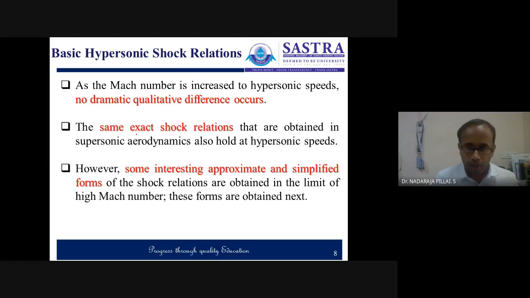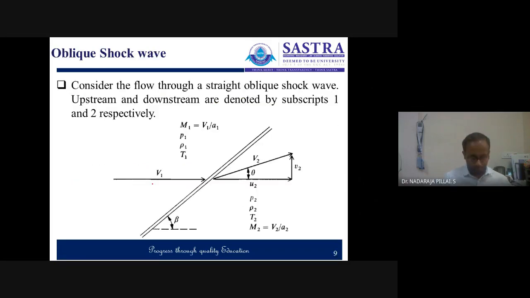So in the hypersonic case, the same exact supersonic shock relations can be considered and reduced to the high Mach number limit. So we can start with the consideration here. Let us say there is an oblique shock, where the flow is from left to right.